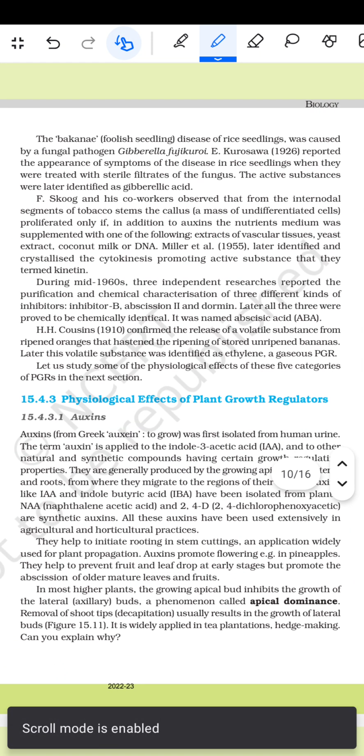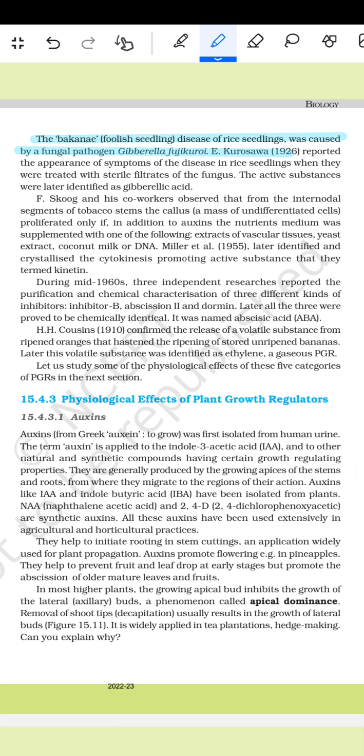Then comes the bakanae, foolish seedling disease of rice seedlings, which was caused by the fungal pathogen Gibberella fujikuroi. E. Kurosawa in 1926 reported the appearance of the symptoms of the disease in rice seedlings when they were treated with the sterile filtrates of the fungus. The active substance was later identified as gibberellic acid.